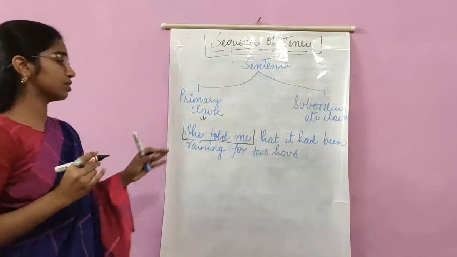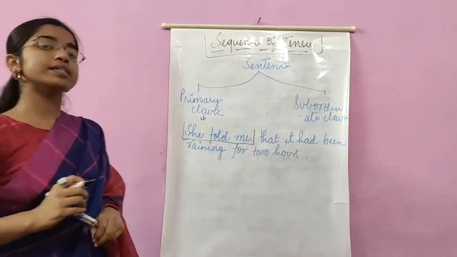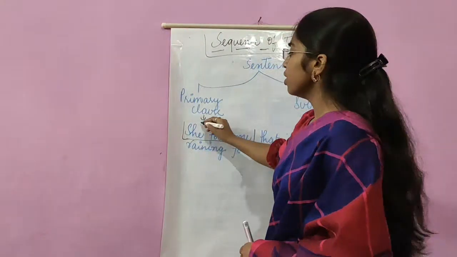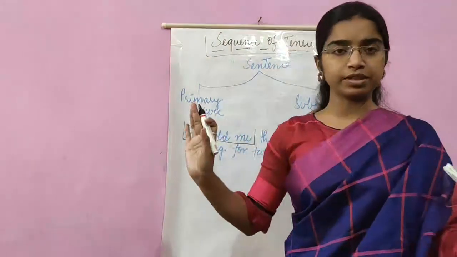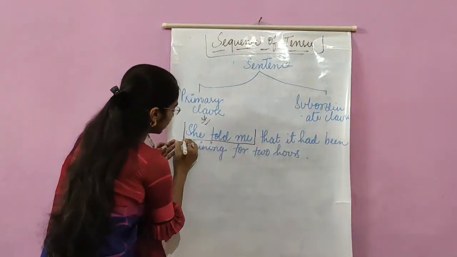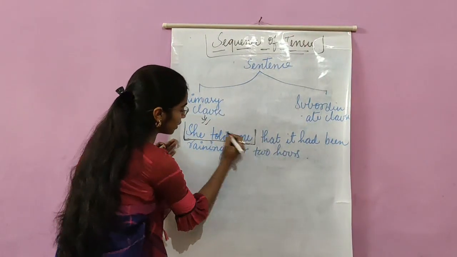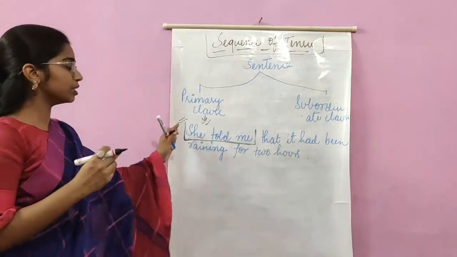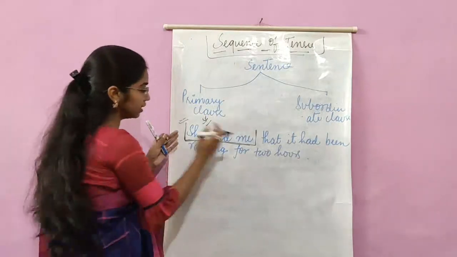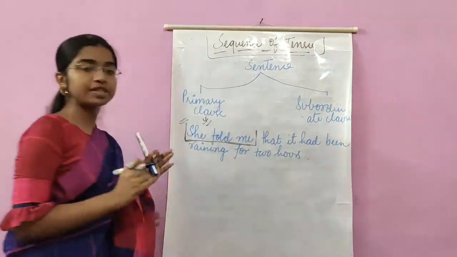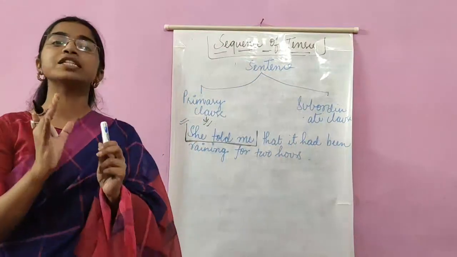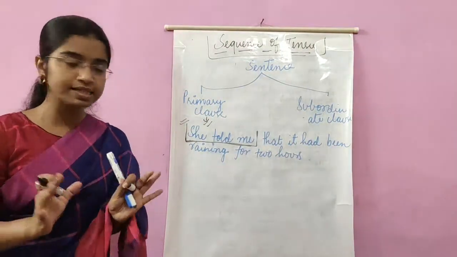Just focus on this. She told me. What do you understand by this? It clearly gives us a meaning that she or somebody has told me something. Clear? Now, if we focus on "she told me", you can easily understand that this particular portion of the sentence does not depend on any other part of the sentence for the completion of its meaning, isn't it?